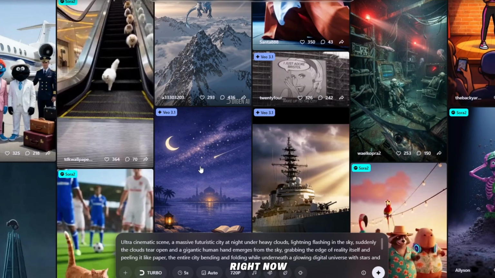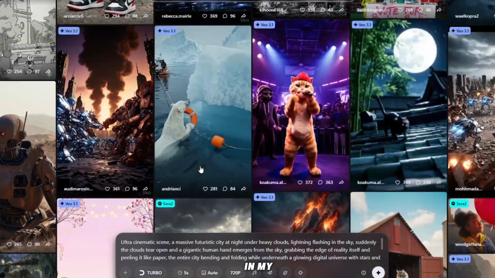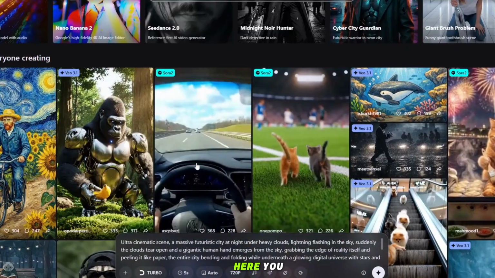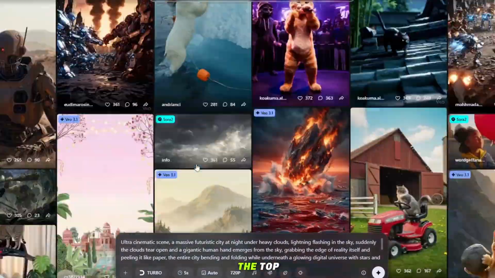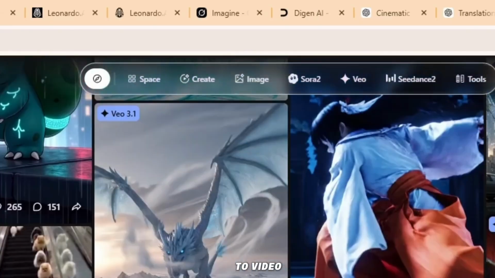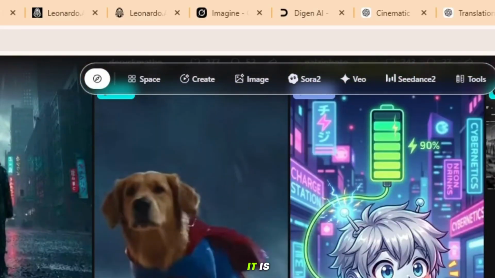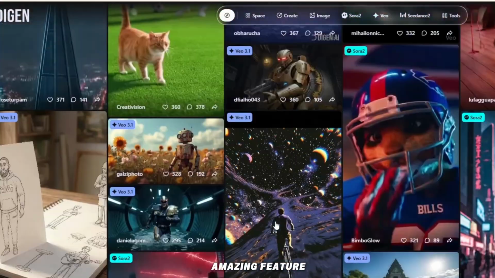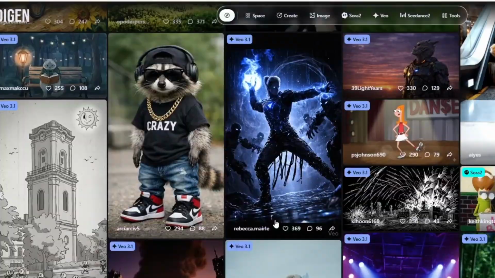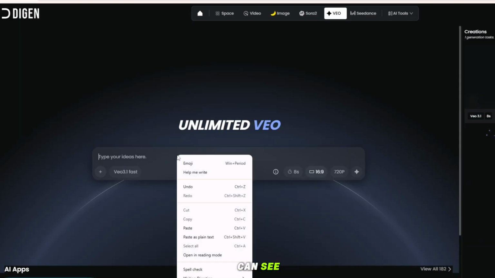As you can see, right now I have 3,200 plus credits in my account because this ID has been logged in for many days. Here you can see an option available at the top. As you can see, there is Sora, text to video, scene to video, and you can use it as well. It is a very powerful and amazing feature. I want to use Veo, so I will click on it. When I click on it, something like this will appear on the screen, as you can see.